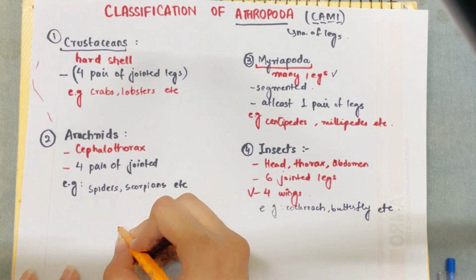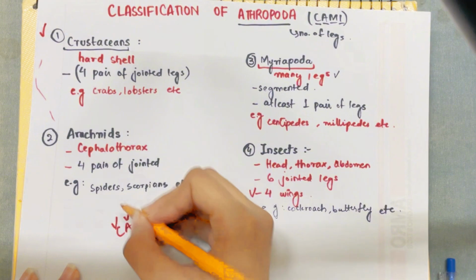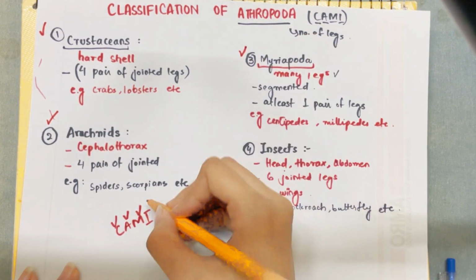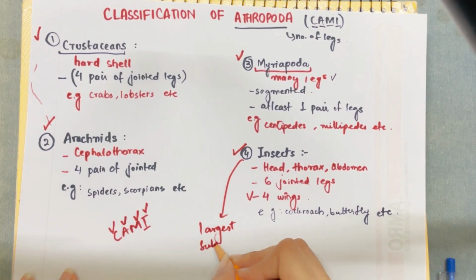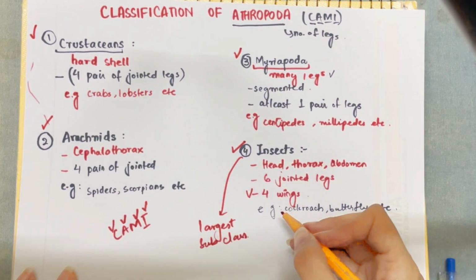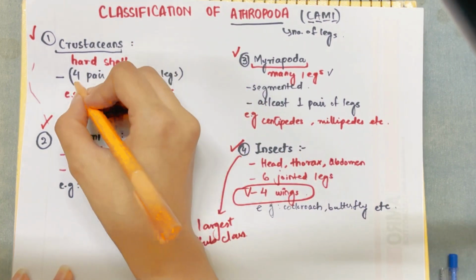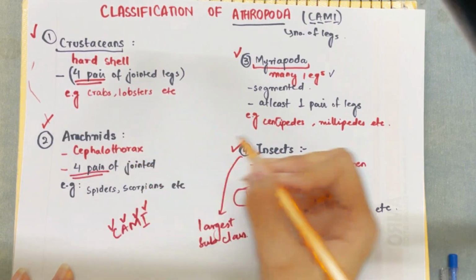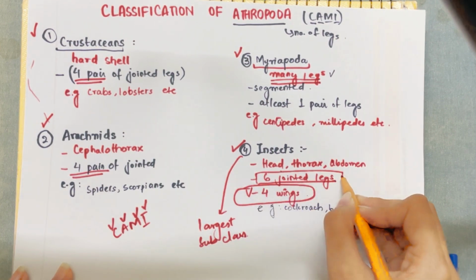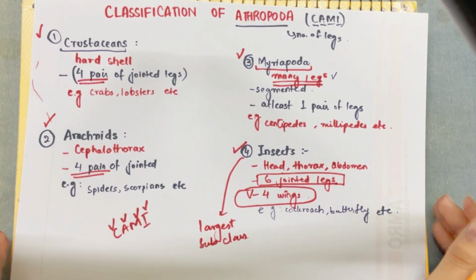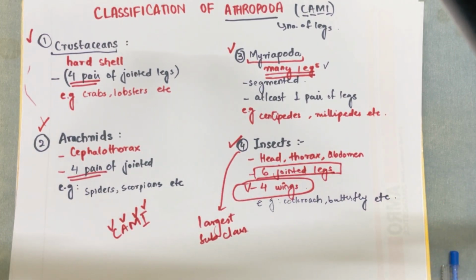We'll be learning them with the help of the term that I've already told you, CAMI: crustaceans, arachnids, from M we have Myriapoda, and from I we have Insecta. Insecta is the largest class of the Arthropoda, and it also has wings, which is different from all other classes. The crustaceans have four pairs of legs. Arachnids also have four pairs of legs. Myriapoda has many legs, and Insecta has six jointed legs. The examples are different from one another, but these are the four classes and the characteristics that you need to learn in your syllabus.